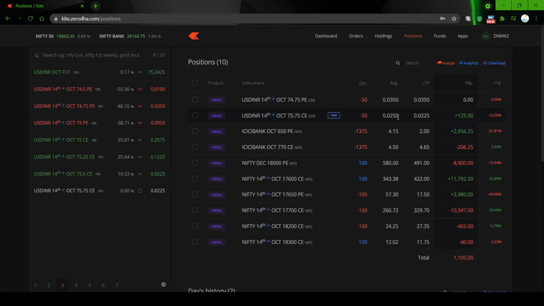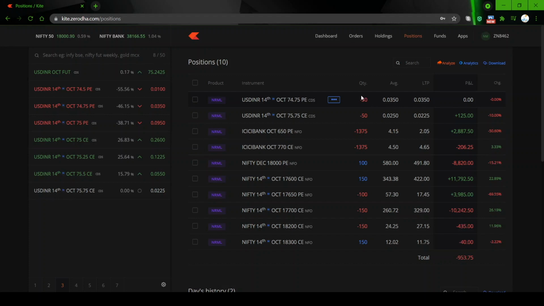Here you can see in USD INR, any currency pairs, we collect premiums in paisa. If you see Nifty or any stock, we will be collecting rupees, right? Here we are not collecting rupees, we are collecting paisa. So 6 paisa we have collected together. You know the individual contract value, each contract is 1000 USD, right? So we multiply the 6 paisa by 1000 USD, which will become 60 rupees.